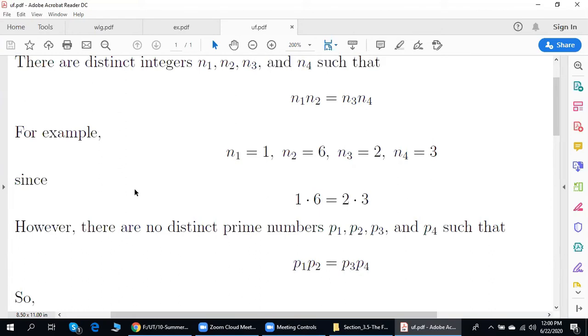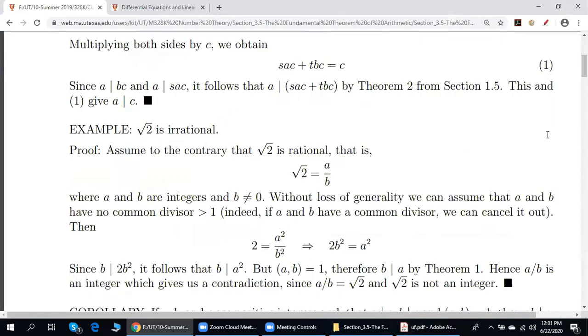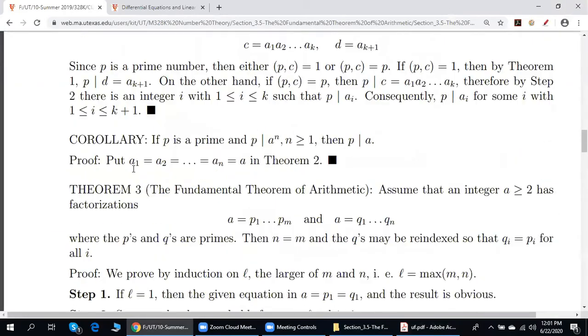Professor, yes. We can prove it using Euclid's lemma. What do you mean by Euclid's lemma? If prime p divides the product AB of two integers, then prime p must divide at least one of those integers. Wonderful. You are talking about theorem 1. Is this what you are talking about? Yes. So guys, in order to prove the fundamental theorem of arithmetic, we need a bunch of theorems.